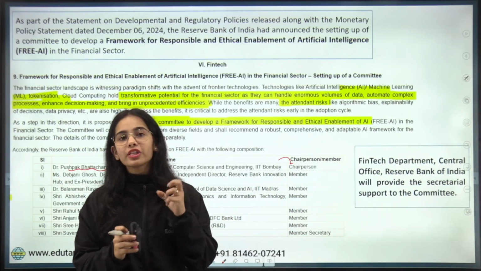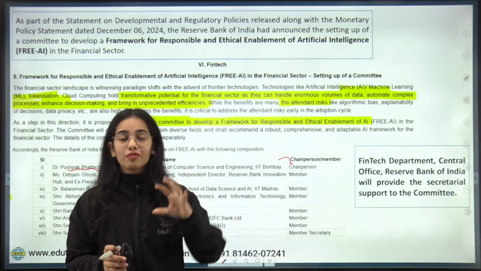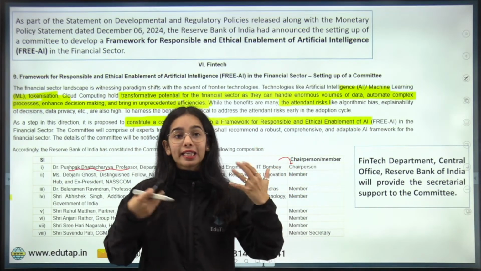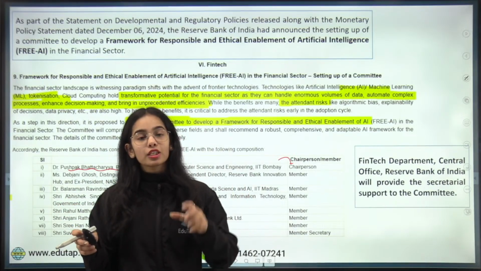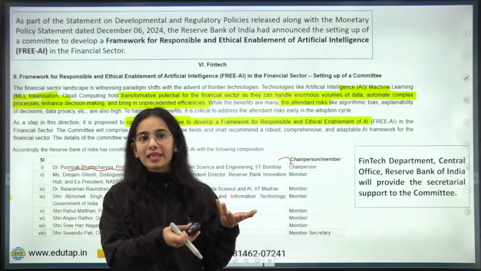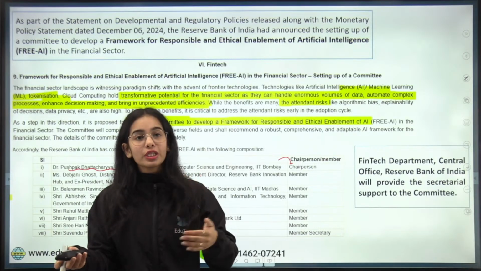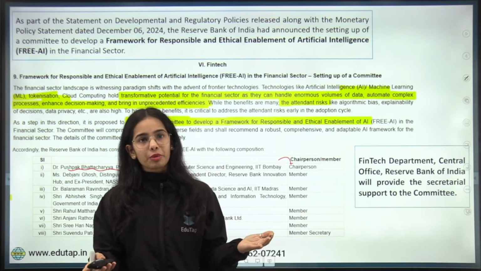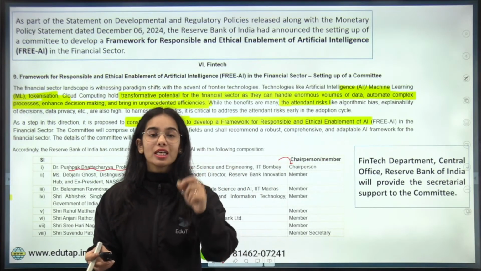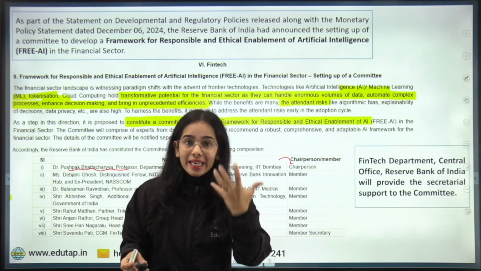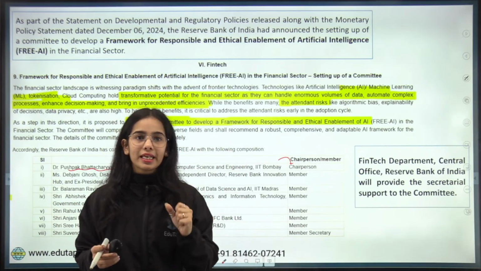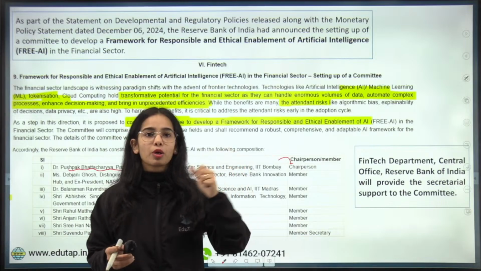to the committee. Now why the fintech department? Try to use your logic. We are talking about AI. We are talking about the responsible and ethical usage of AI, right? So who is very close to AI, or which department can actually provide support to the committee? The fintech department, because fintech, the financial technology department, is engaged with technology. How can the consumer education and protection department provide help to the committee when it is talking about AI?